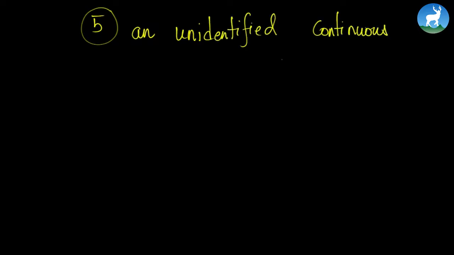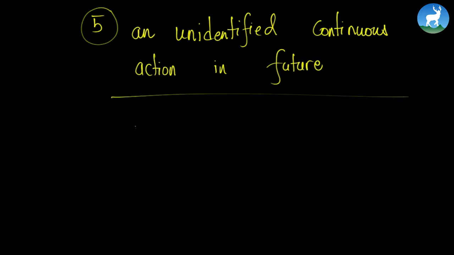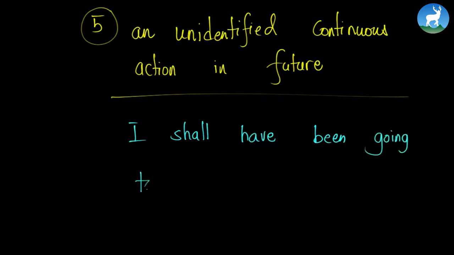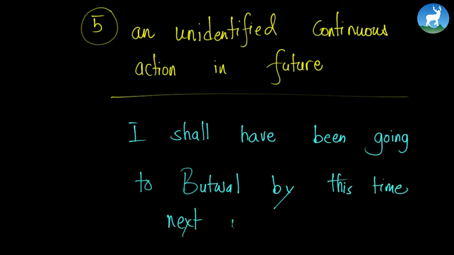Fifth use is an unidentified continuous action in future. For example, I can write, I shall have been going to Butwal by this time next week. So let's look at the sentence. I shall have been and VING.